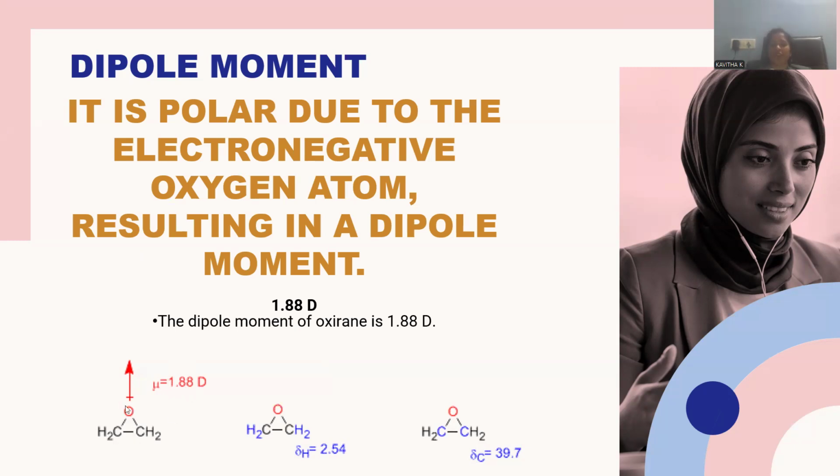The dipole moment accorded for the epoxide is 1.88 Debye units. So this is the way dipole moment calculation is possible, purely assigned due to the electronegative nature of the oxygen atom, which induces the poles within the molecule.